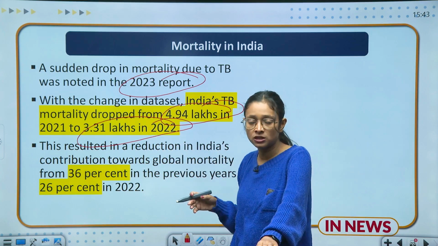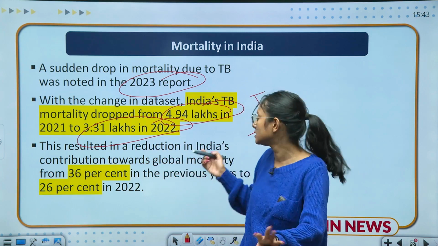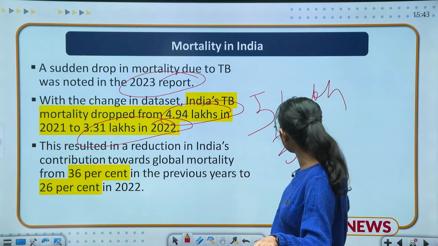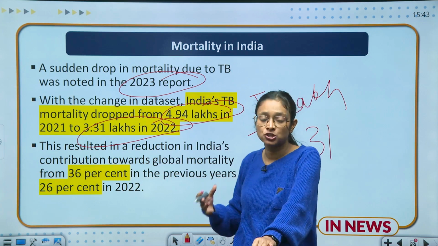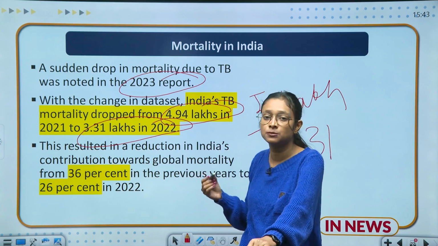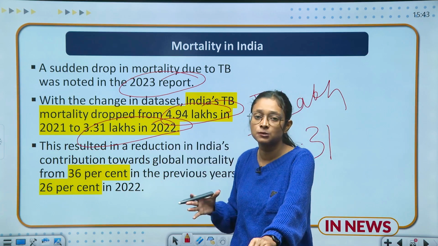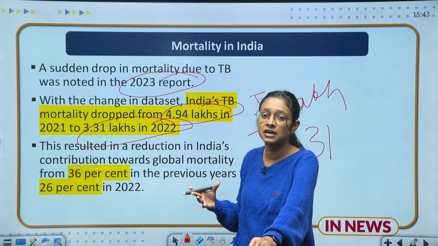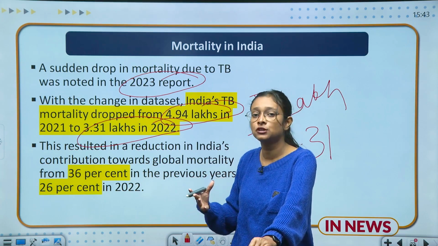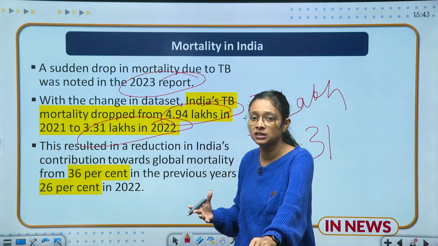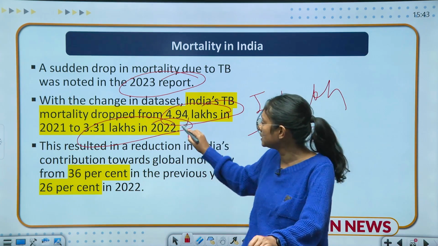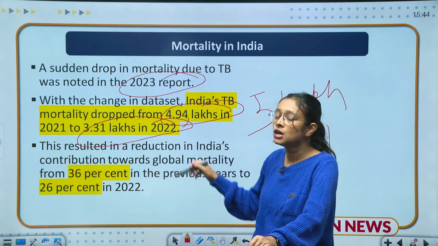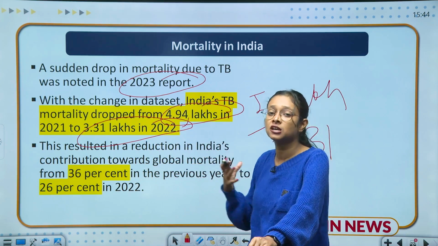So is this the actual data, and is there any problem why earlier there was so much as 5 lakh data and right now we have nearly 3.31 lakh? It's just because of the calculation method. Earlier they used to take evidence from the World Disease Report, but right now they are taking samples from the Sample Registration System of India. It means they are taking primary data and using primary resources which are very accurate in nature. That's why we can see the gap here, that earlier it was 4.94 lakh and right now it is 3.31 lakh. So there is a more accurate coverage of data because of this WHO 2023 report.